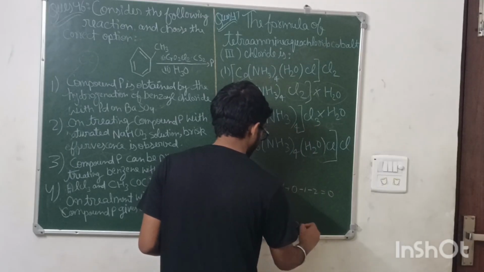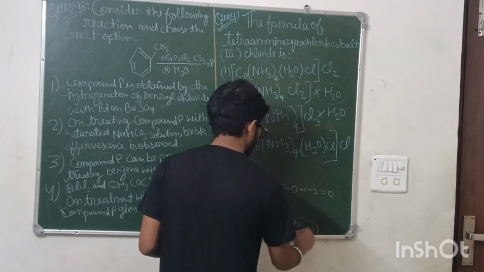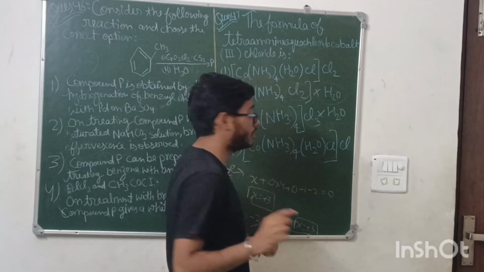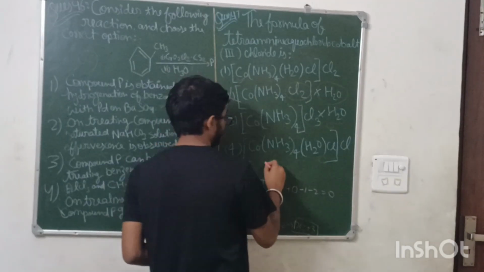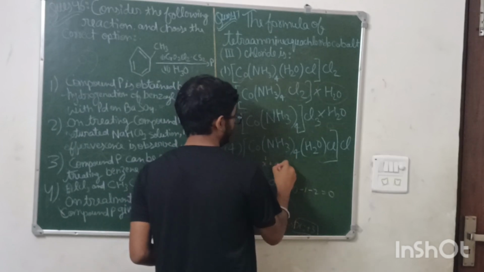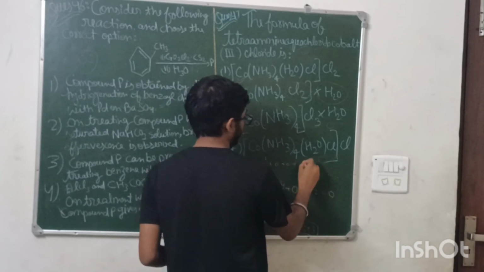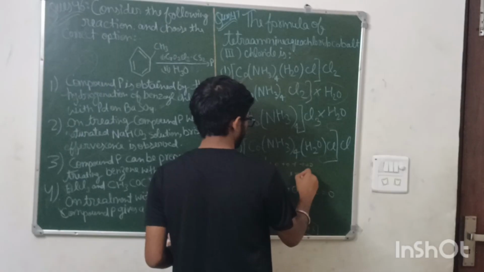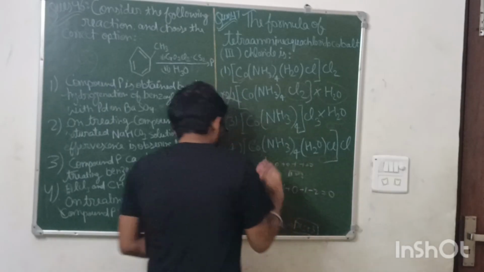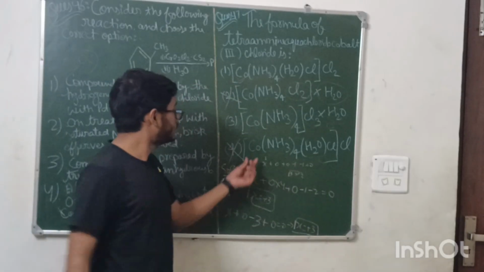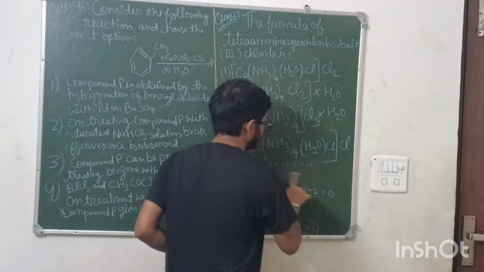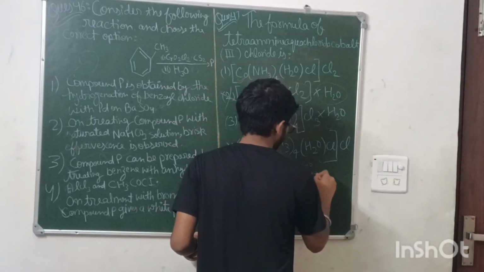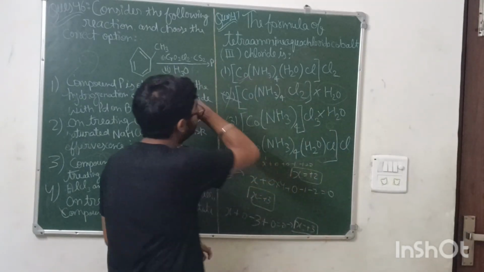Means here also X has +3 oxidation state. And for the last one, it is X plus 0 minus 1 equals 0, so X is +2. Means this option is cancelled because cobalt has an oxidation state of +2 here. Means among these two, our answer would be there.